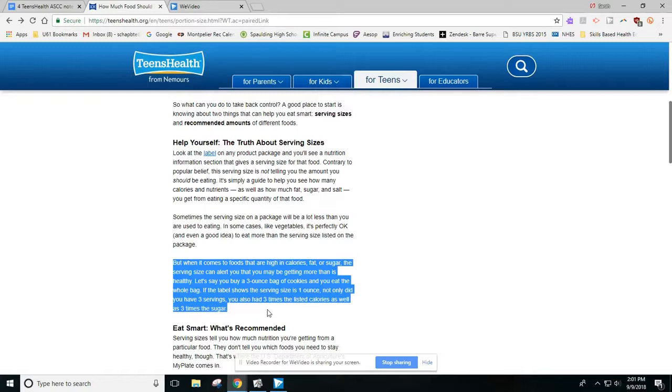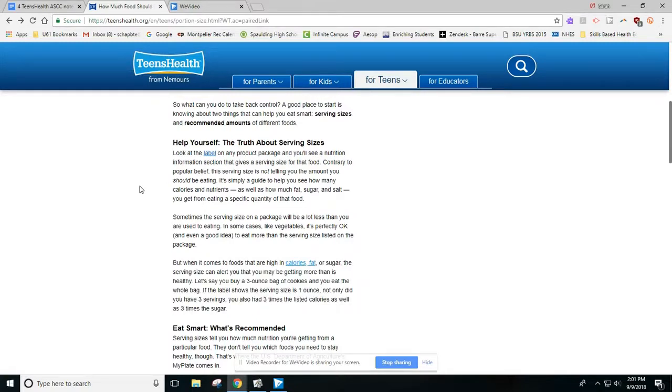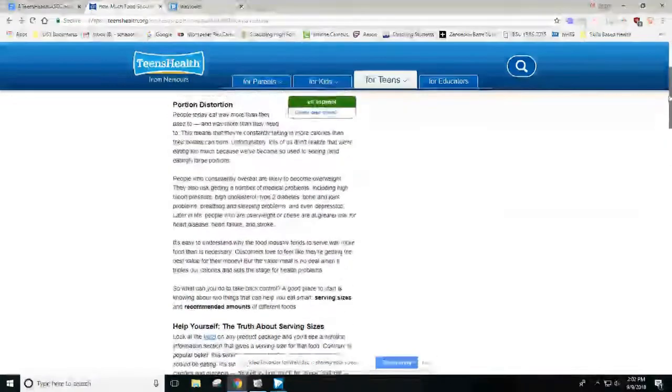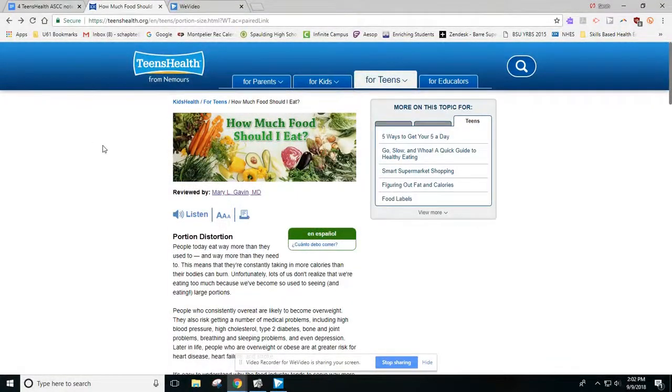Some other things to look for as you are reading your article is, does the author seem to be giving you just one side of the story or just a small snippet of the answer, or are they giving you multiple perspectives to view the topic from? So in this article, as we know, we've talked about this previously, the author isn't saying that there's just one thing to consider when you're determining how much food to eat.